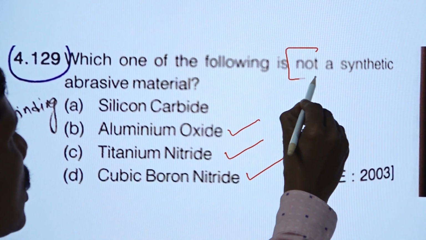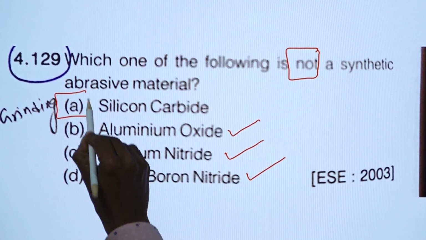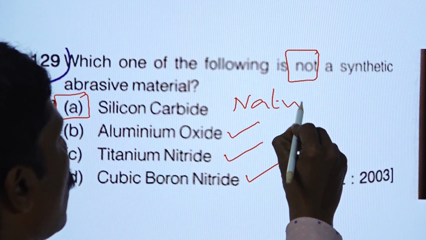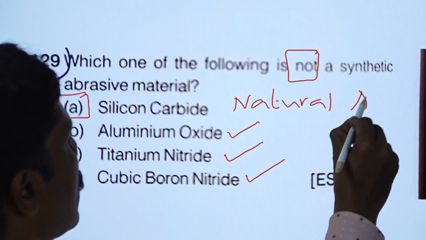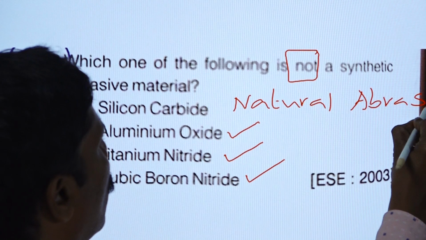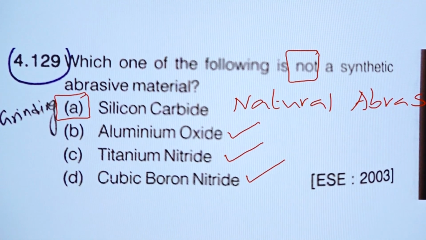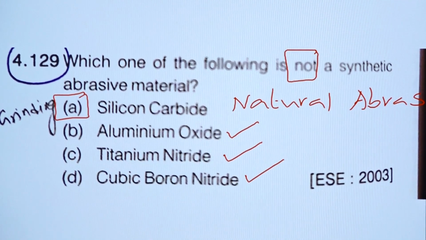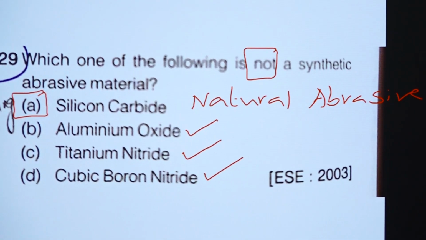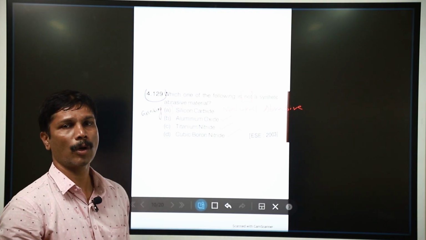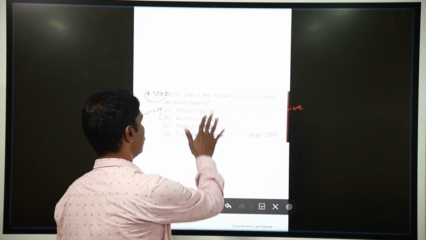Our answer is silicon carbide because it is the natural abrasive. The remaining three are synthetic abrasives. So, we can easily find out the odd man out, that is silicon carbide.